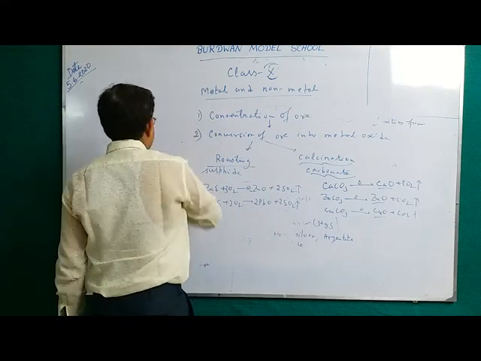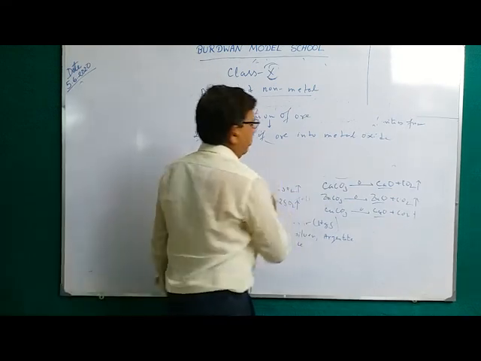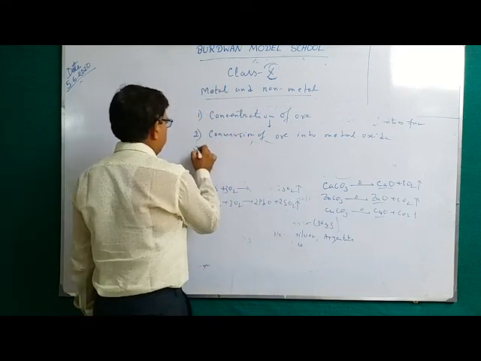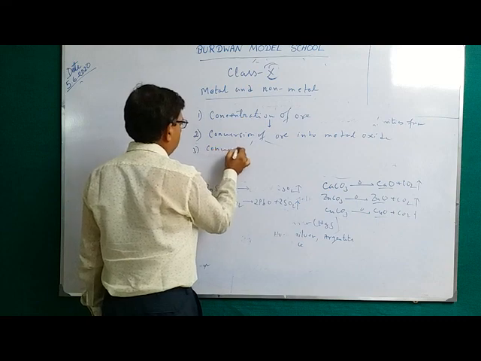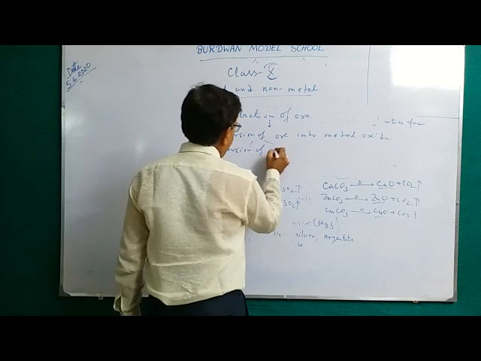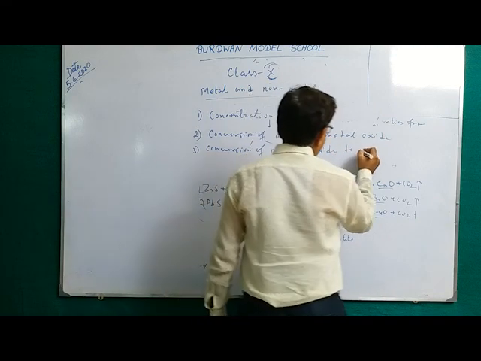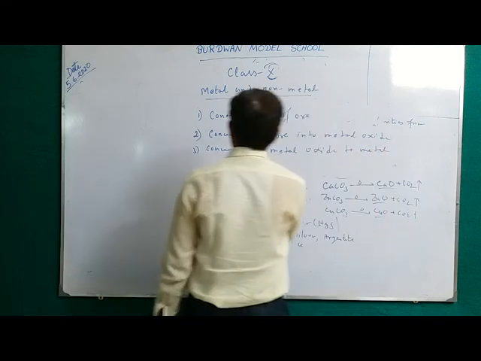What will be the third step? The third step is the conversion of metal oxide into metal by reduction.